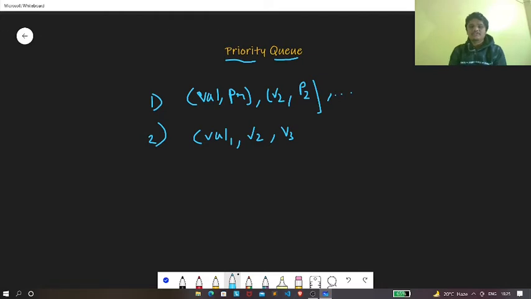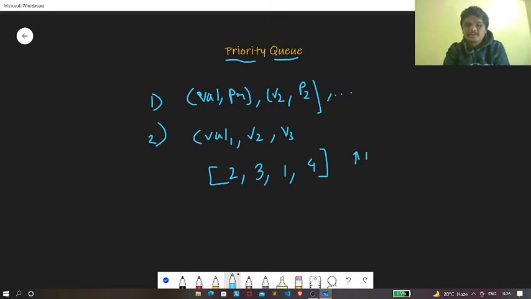So now let's talk about the different types of priority queue. There are mainly two types of priority queue. For the first one, let's consider an array which contains elements 2, 3, 1, and 4. Now in this array there is a condition. The condition is that the higher the value of the element, the higher will be its priority.